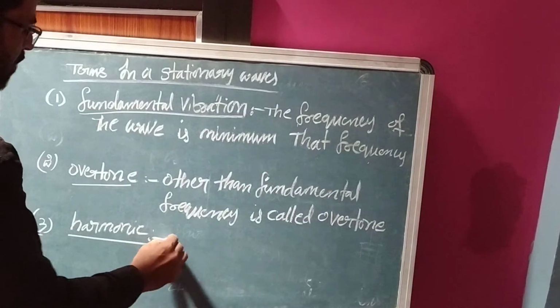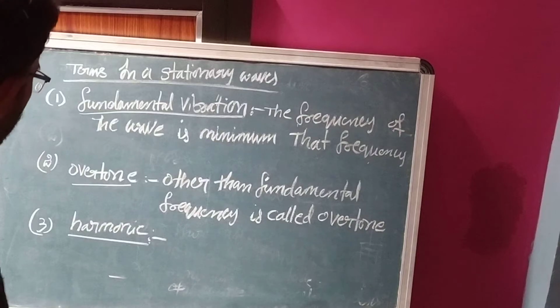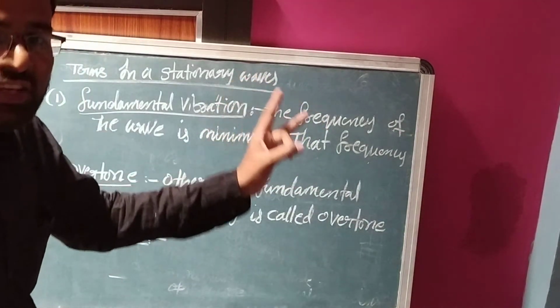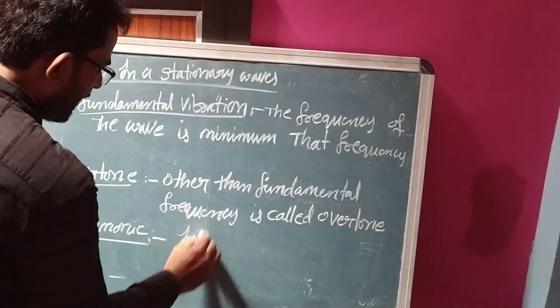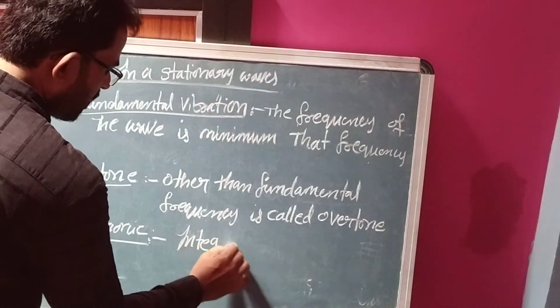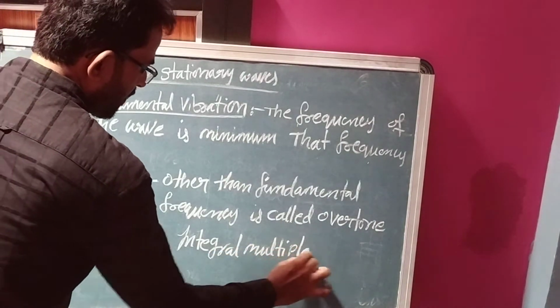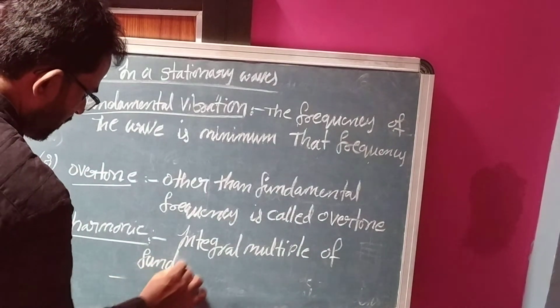Next one is harmonic. What is a harmonic? Harmonic means the integral multiple of fundamental frequency is called harmonic.